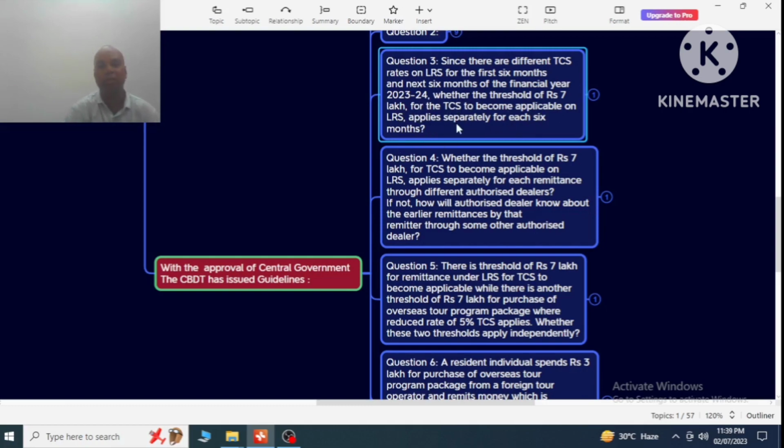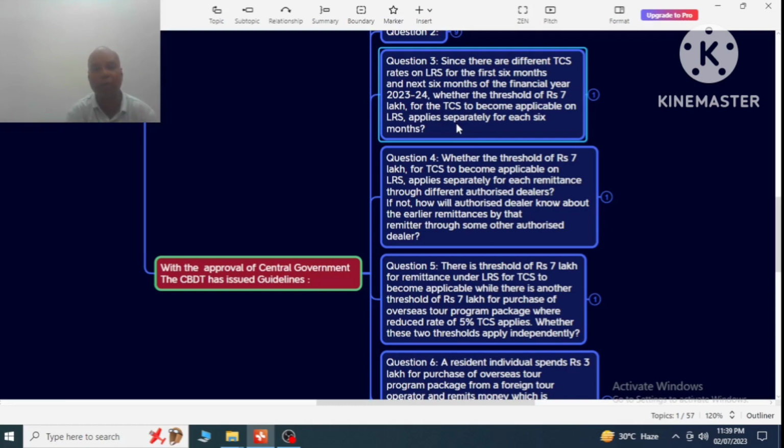The question is, since the Finance Act 2023 is applicable from 1st October 2023, from 1st April 2023 to 30th September 2023, that is 6 months, the rate is different, and from 1st October 2023 to 31st March 2024, the rate is different.